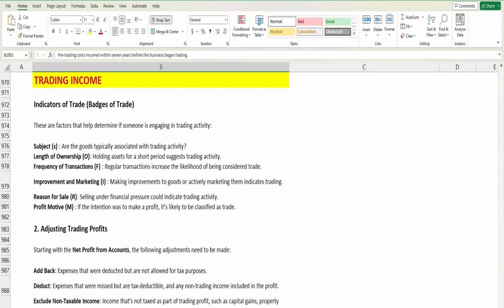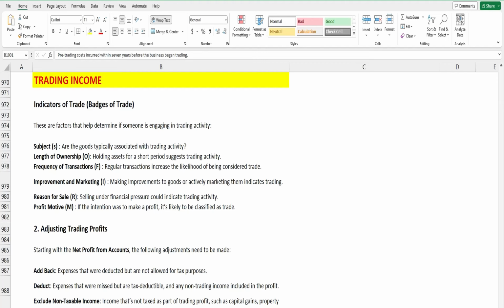As I told you in my first lecture of ATX, trading income falls under the non-savings category, which will be taxed at 20, 40 and 45%. One more thing: one has to pay Class 2 and Class 4 NIC on the trading income as well. But if the trading profit is 12,570 per year, in that case, no Class 2 NIC will be payable. We will discuss this later on.